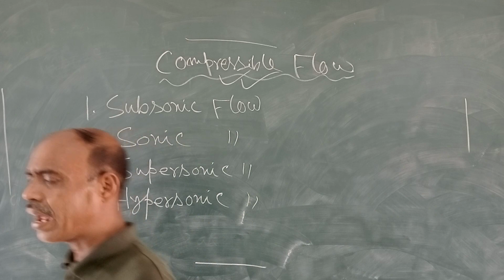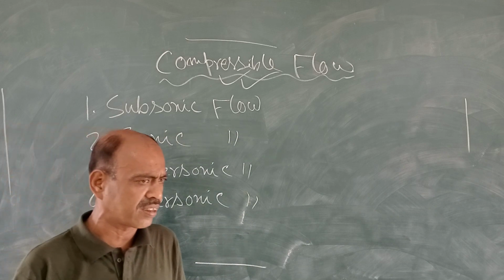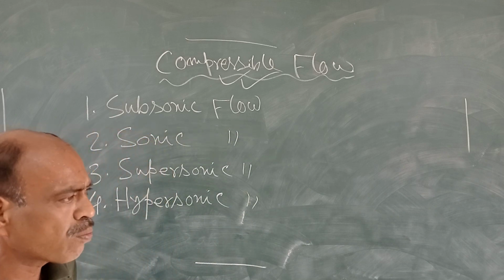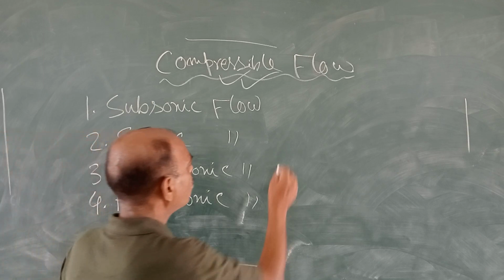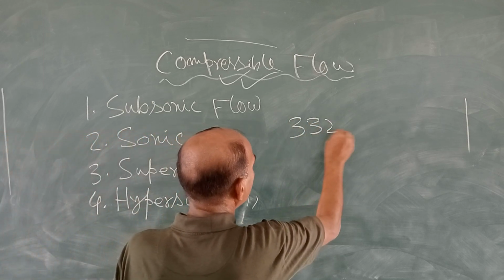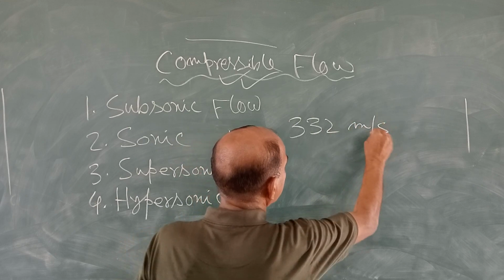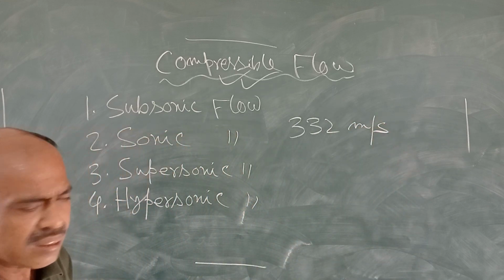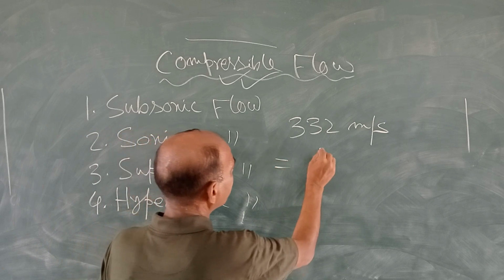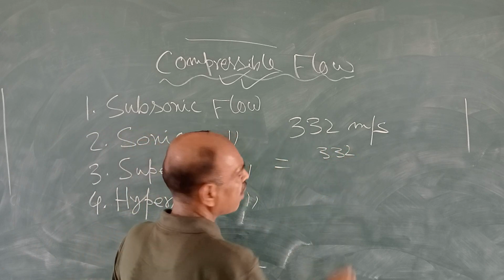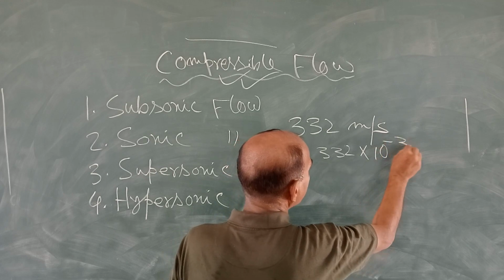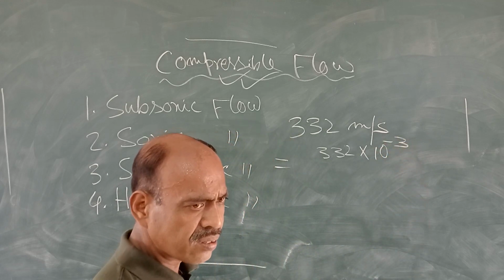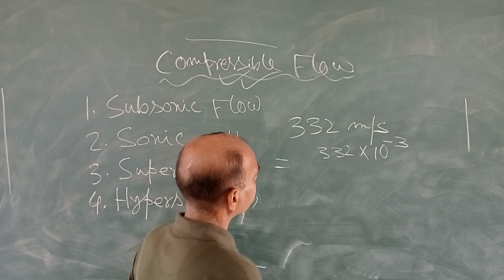Okay. You know the velocity of sound. It is almost, at NTP, that is normal temperature and pressure, equal to 332 meter per second. You can convert this in terms of kilometer also. 332 meter is equal to 332 into 10 to the minus 3 kilometer per second.